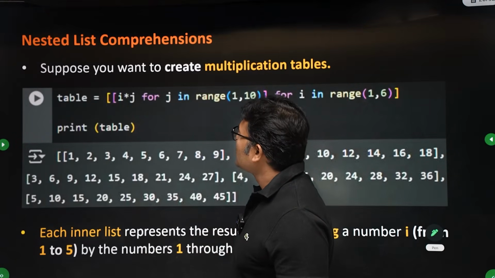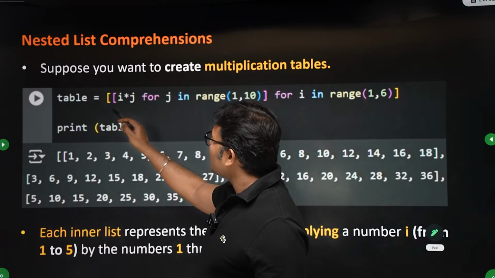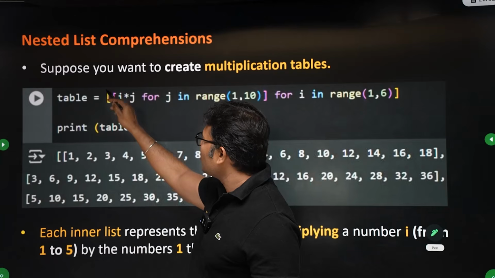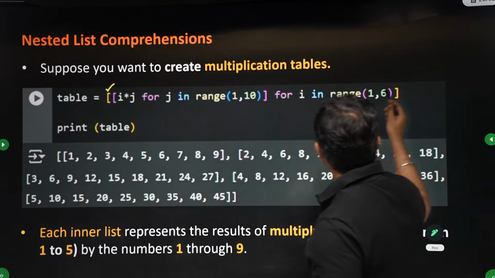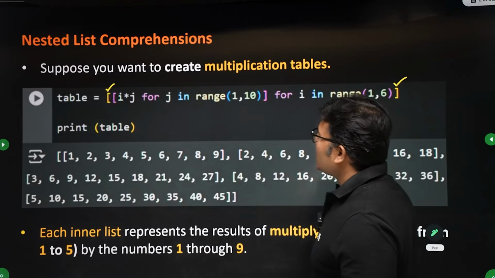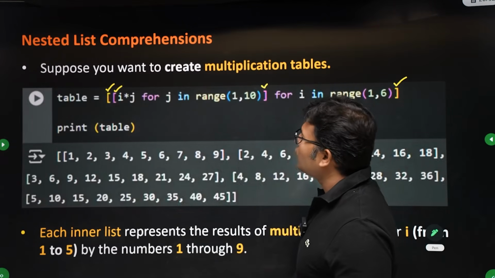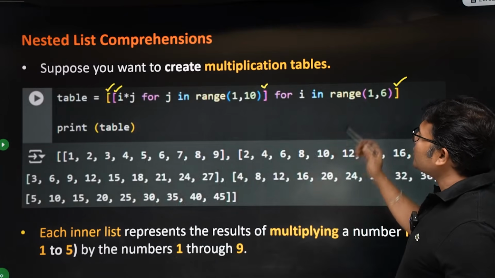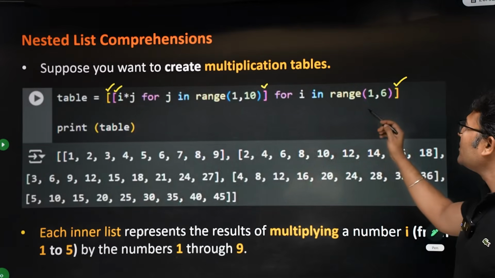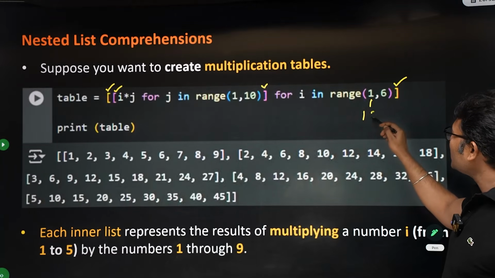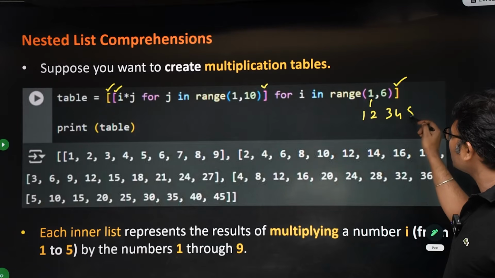There are two comprehensions here. One comprehension is from this yellow line to yellow line, and the other comprehension is from this yellow line to this yellow line. First, the outer comprehension will be executed.